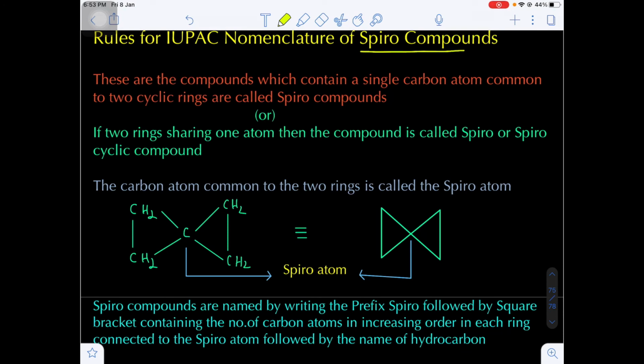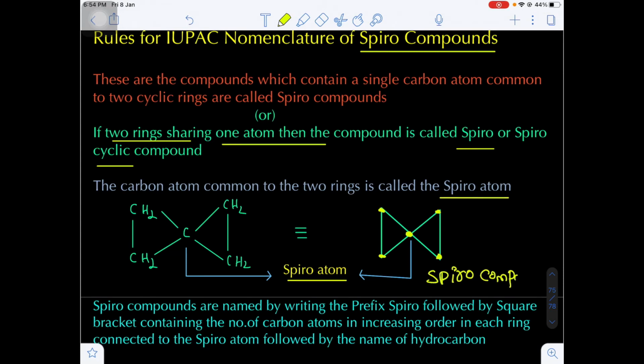Now, there is one more topic. That is the IUPAC nomenclature of spiro compounds. What is the meaning of spiro compounds? Those organic molecules in which two rings are sharing only one carbon atom. When 2 rings are sharing only one atom, such compounds are known as spiro, otherwise spirocyclic compounds. And the atom which is common to both the rings is known as the spiro atom. Here you see, the left side ring contains 3 carbons. The right side ring also contains 3 carbons. But both rings have only one carbon atom in common. That atom is known as the spiro atom, and the compound is known as a spiro compound.